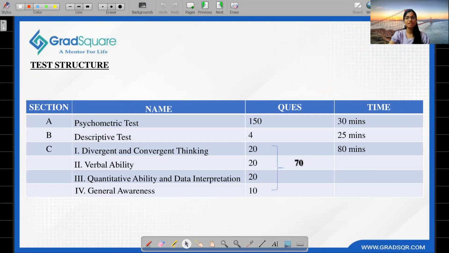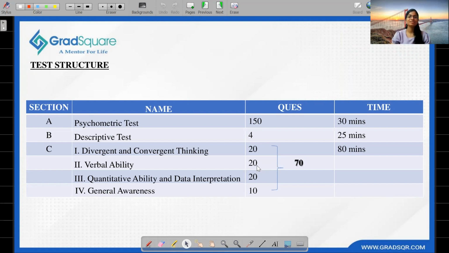The first thing is the psychometric test. In the psychometric test, we have to deal with 150 questions within 30 minutes. The psychometric test is compulsory, and the performance in it is used as a qualifying criterion for the next stage. So it's important to attempt all the questions to ensure that your paper is evaluated. It's easy, and basically you have to be honest with the questions.